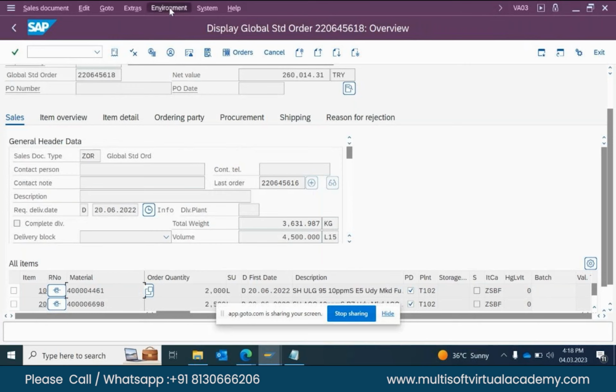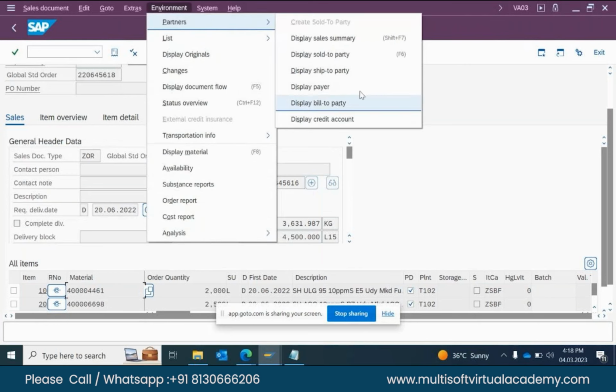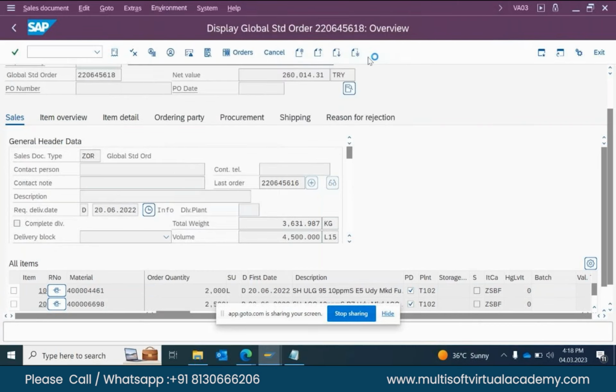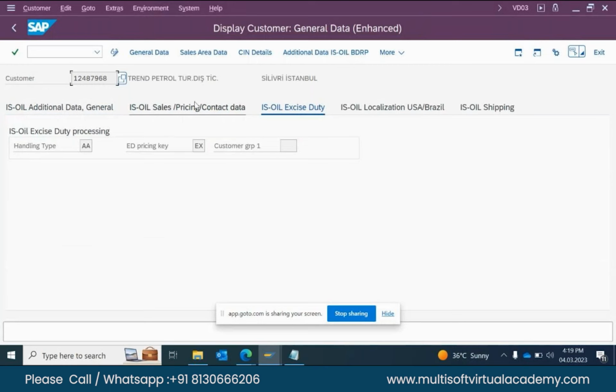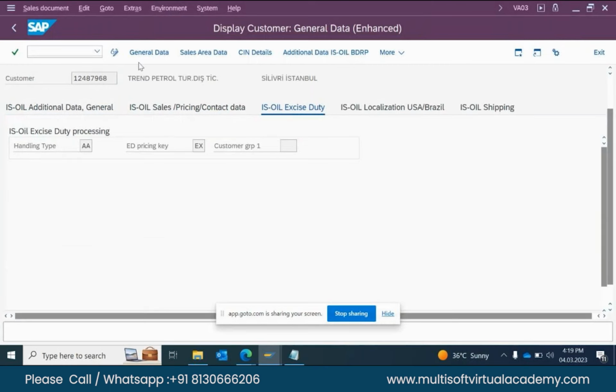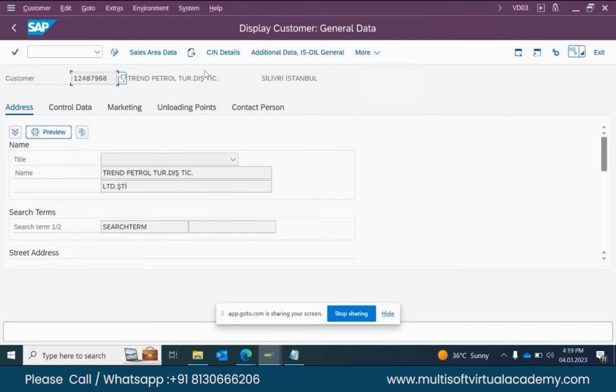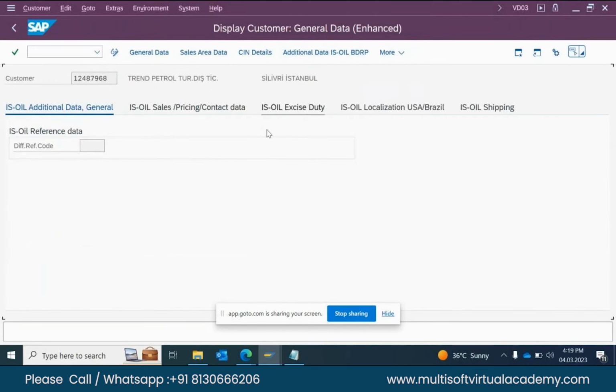So here, sir, handling type has not come. Just like ED, it has come, but nowhere here is handling type reflected. Yeah, I'll show you. Handling type is updated in the custom master, ISL excise duty. First of all, you need to go to the custom master additional data, ISL general. Here is the ISL excise duty type. We can see the handling type.